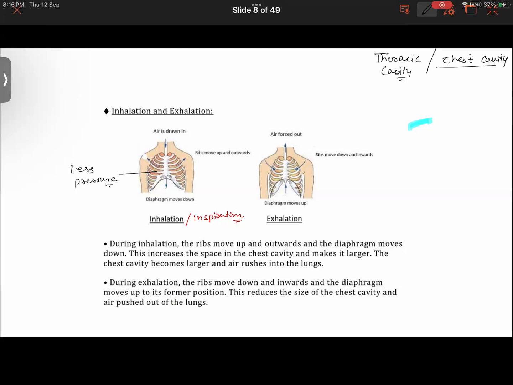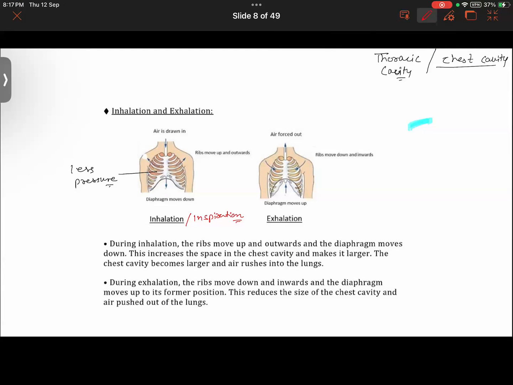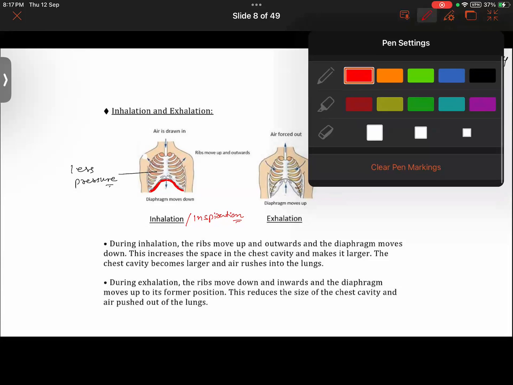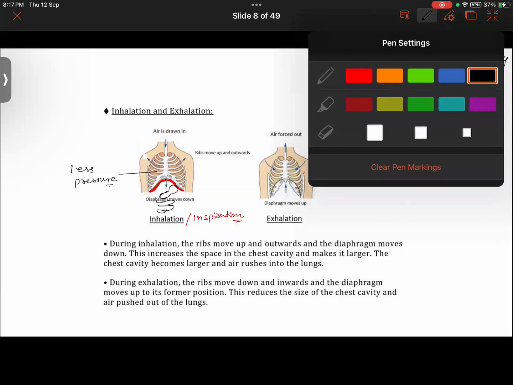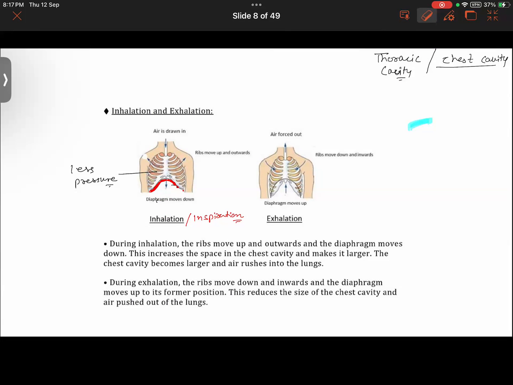Let me highlight this. This is the diaphragm. The diaphragm forms the floor of the chest cavity, and it separates the lungs and the heart from the stomach and the intestines. Right here the stomach is present, the intestines are present. So the diaphragm separates them also, and it forms the floor. Anyways, getting back to the topic.